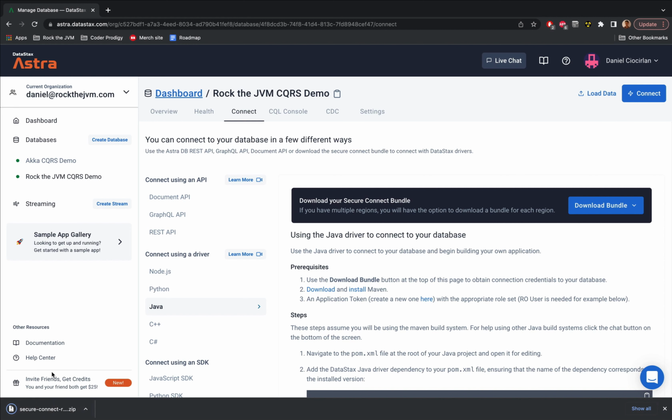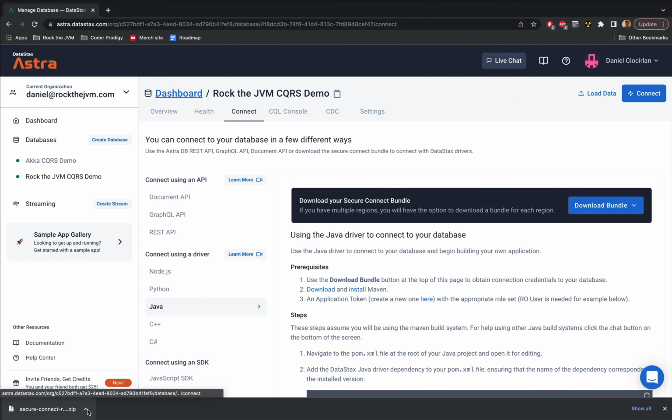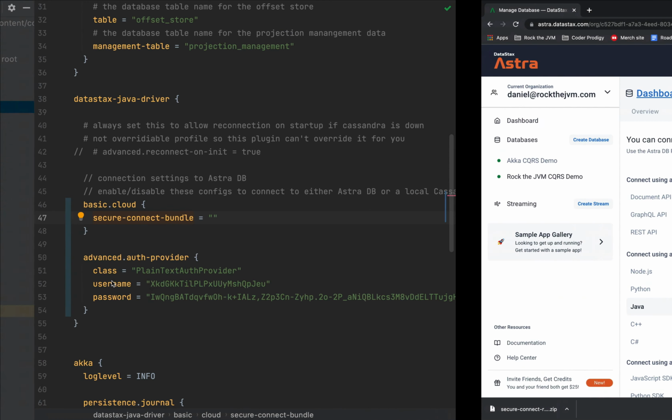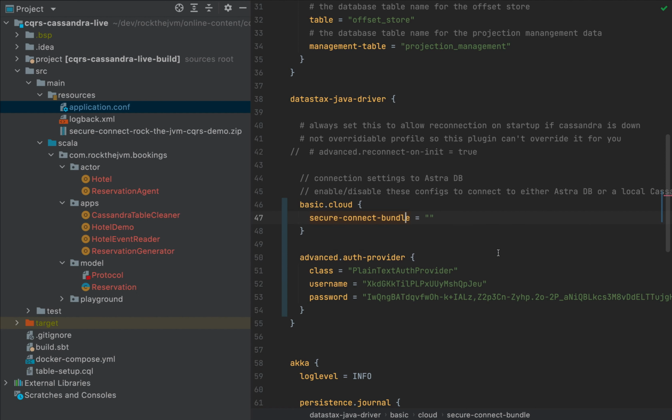And this will download a zip file which I want you to copy and paste into your source main resources. So I'm going to take it, and hopefully I can drag it all the way to my application. So I'm going to edit that. So under CQRS Cassandra Live, under source main resources. Okay. And then I'm going to click on this refactor button. I don't know why it's called refactor. So notice that we have Secure Connect RocktheJVM CQRS Live Demo.